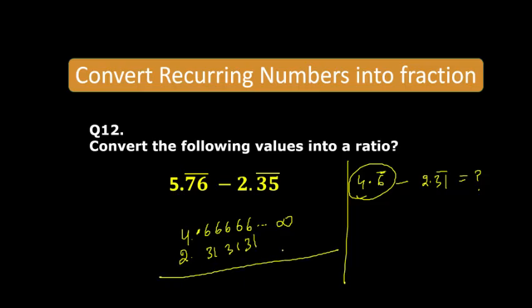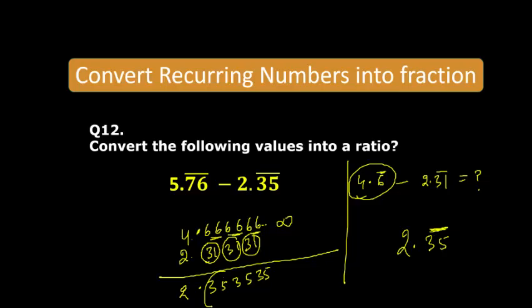So what you have to do here, just note down, we have two digits in a pair, so subtract this from 66. What will you get? 35 35 35. So your answer is 2.35 bar, because 353535 is repeating.